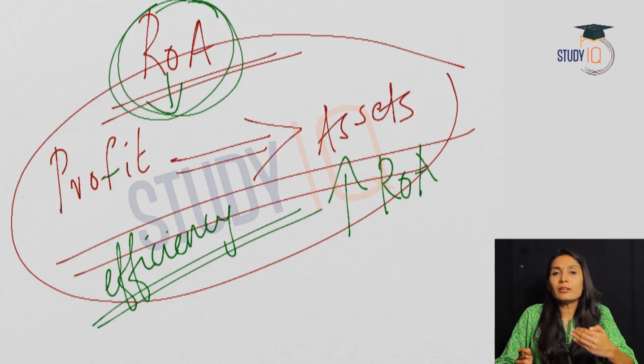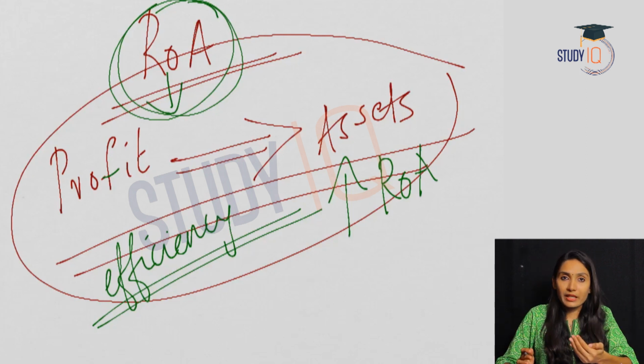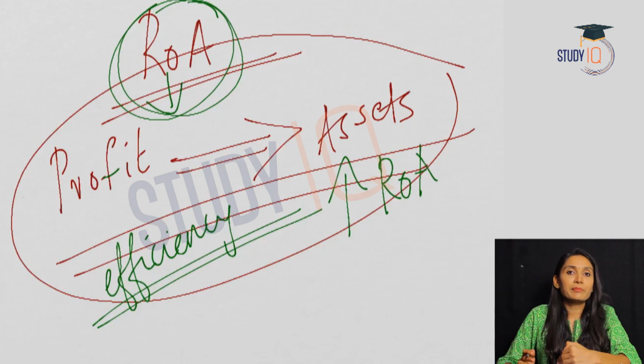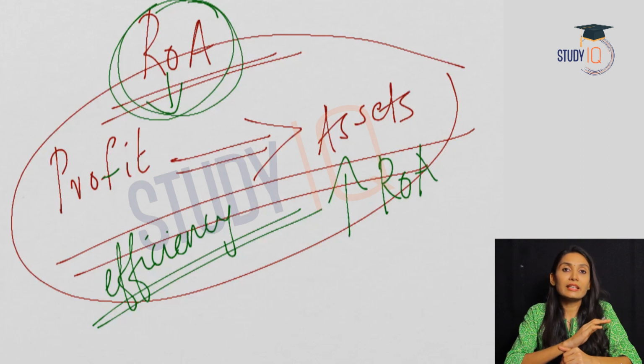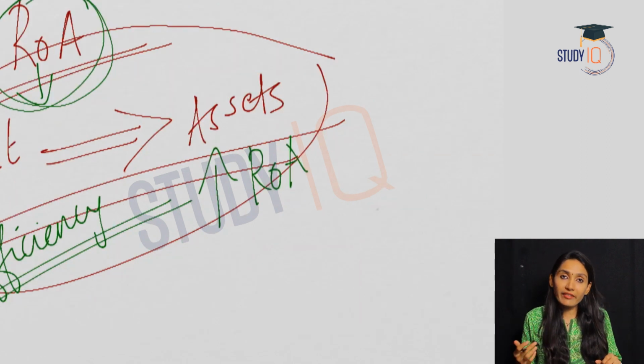If the return on assets is less, what does this mean? If ROA of a bank is less, it means that the bank uses its assets less effectively. The assets of the bank are underutilized or utilized inefficiently. So how do we arrive at ROA?